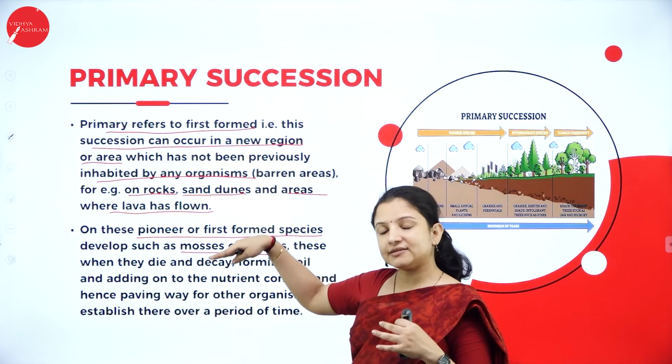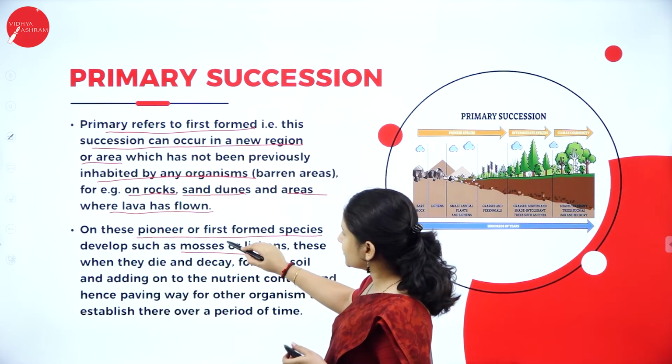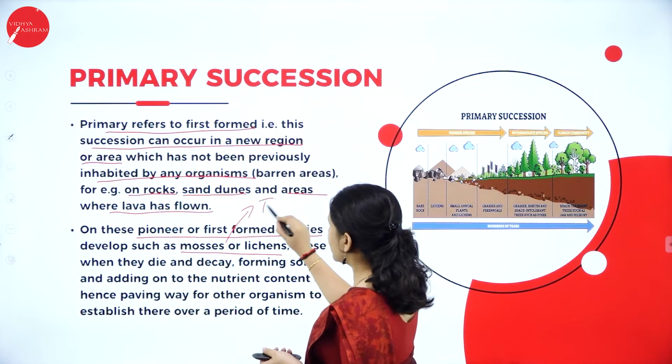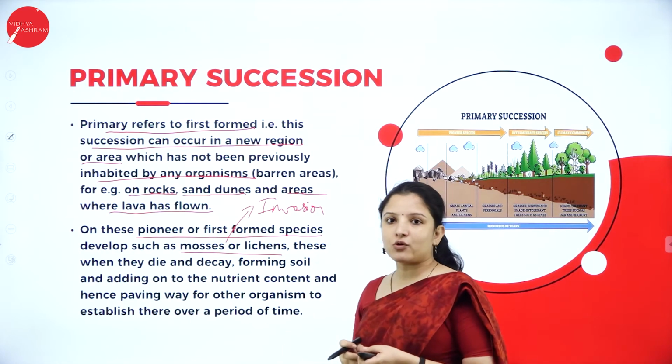Next, how in primary succession the further stages of succession will occur. So, development of mosses or lichens means it will be which stage? It is nothing but the invasion stage, right? Invasion stage. Next, after the invasion stage, what will happen?